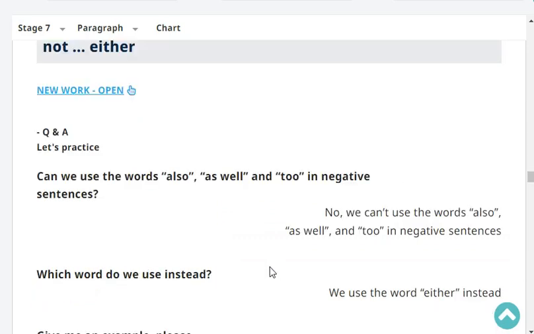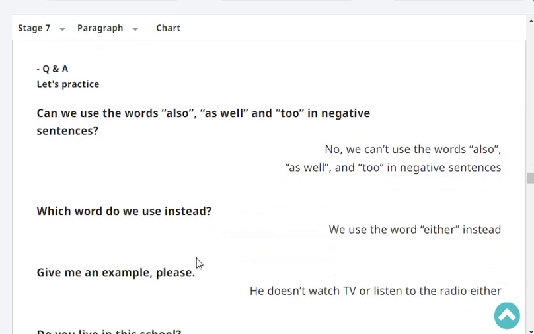Okay, next. Can we use the words also, as well, and to in negative sentences? No, we can't use the words also and as well in negative sentences. Which word do we use instead?